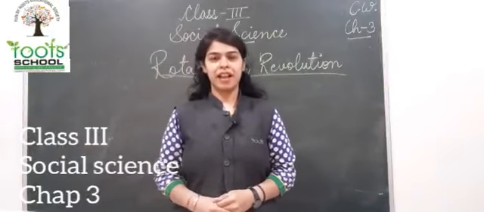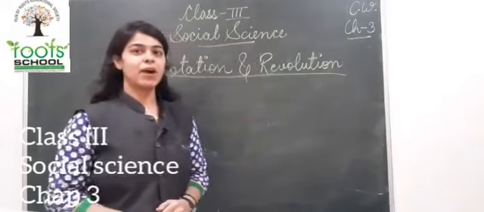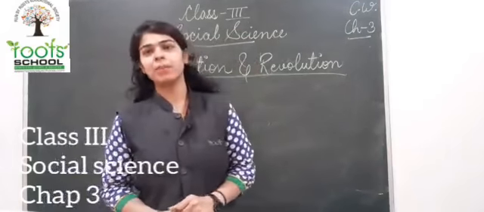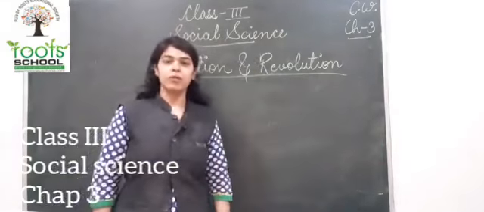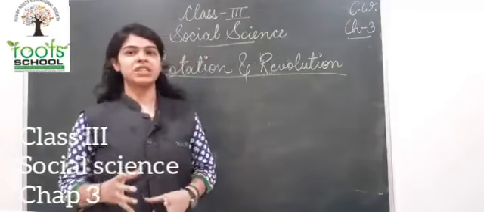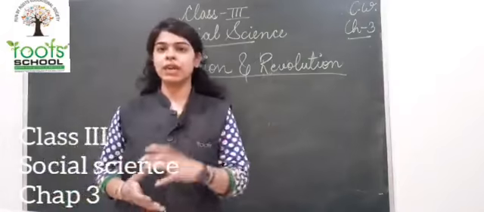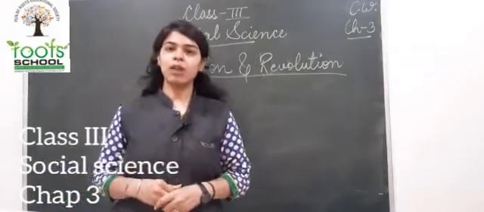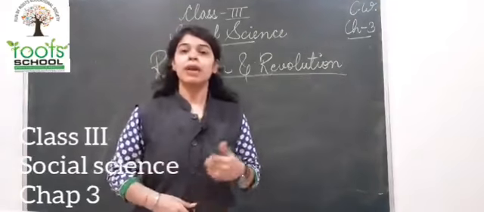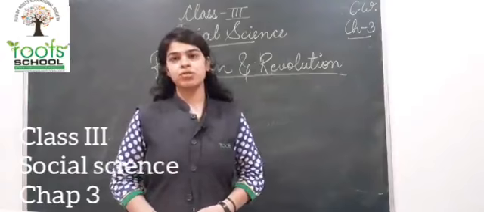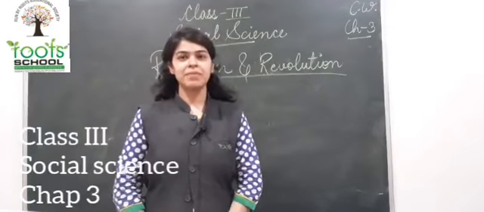So, welcome to your social science session, and today we are going to begin with our chapter number 3, that is rotation and revolution. Rotation and revolution. How does the Earth rotate around the Sun, how does it revolve? So what is revolution, what is rotation, what is axis, we are going to study in this chapter. Okay, so shall we begin?